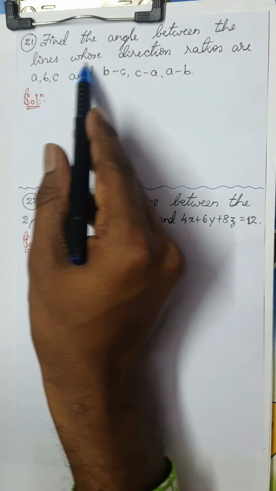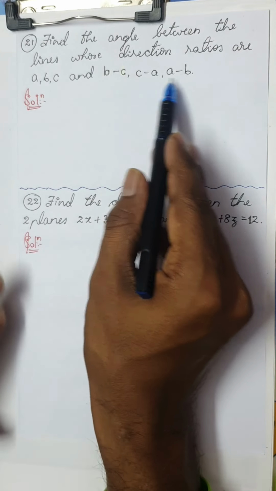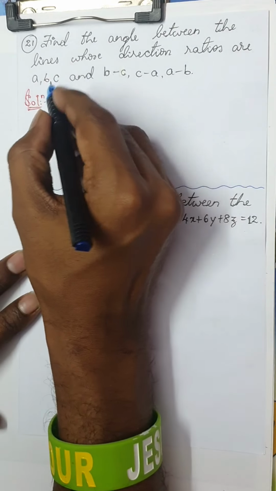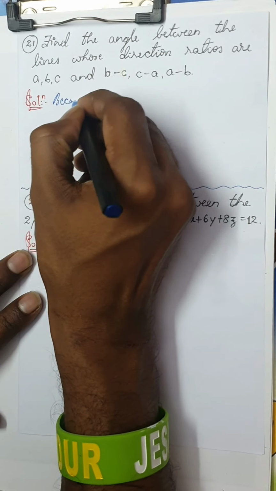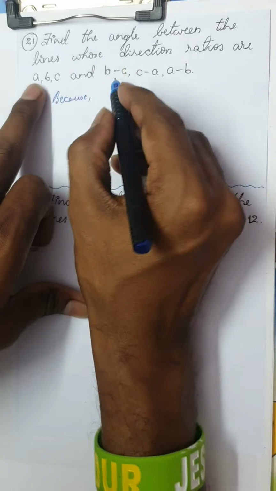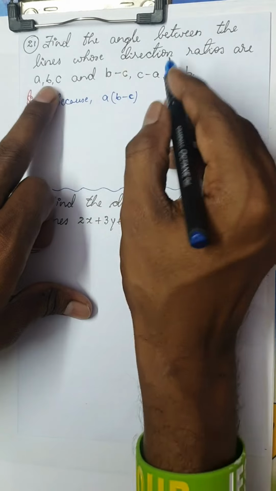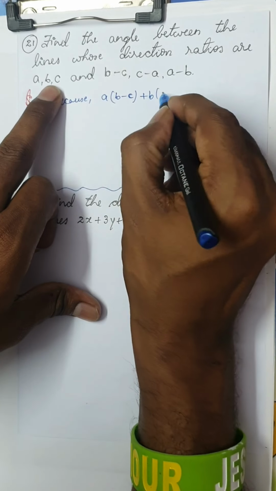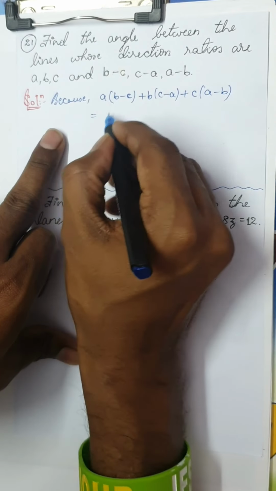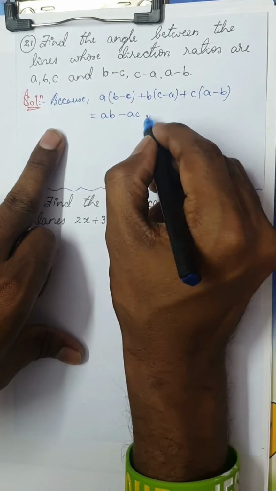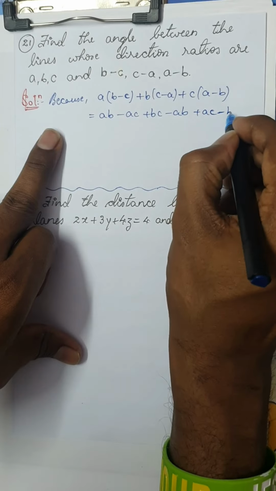Find the angle between the lines whose DRs are A, B, C and B minus C, C minus A, A minus B. It's a simple question. Let me check the sum of the product of the DRs: A into B minus C plus B into C minus A plus C into A minus B. This is AB minus AC plus BC minus AB plus AC minus BC.